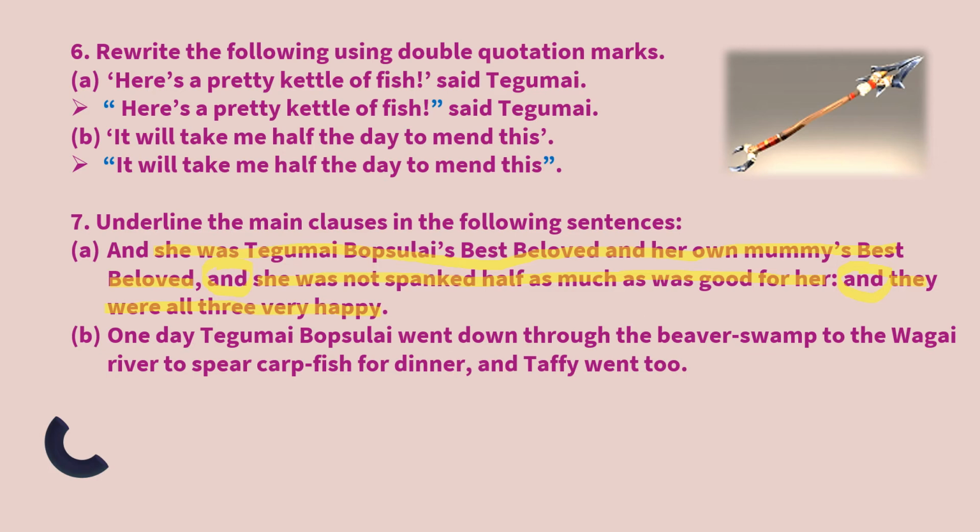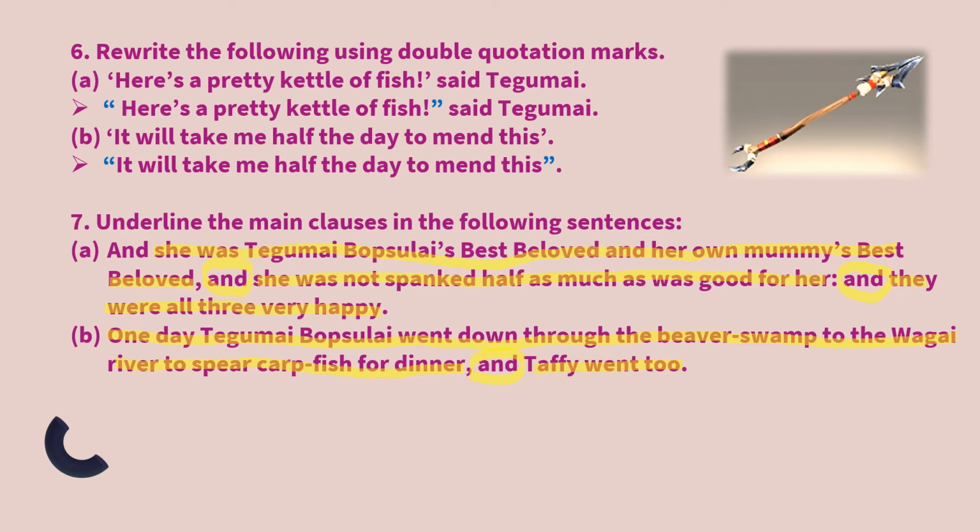Next. "One day, Tegumai Bobsulai went down through the beaver swamp to the Wagai river to spear carp fish for dinner." Such a big sentence, a big clause, a main clause. Then we have the coordinating conjunction "and" here. "Taffy went too," another main clause.